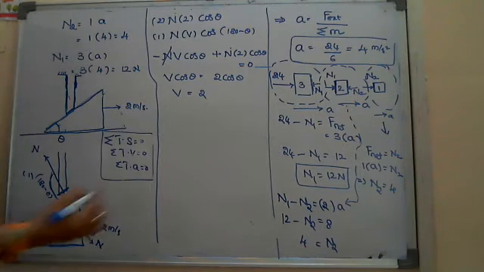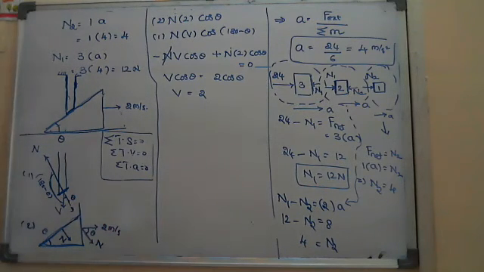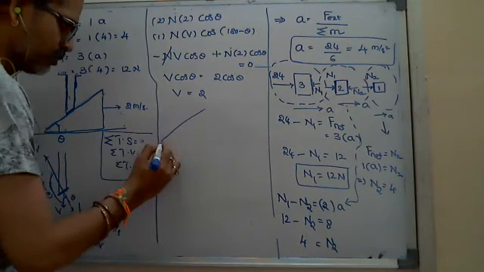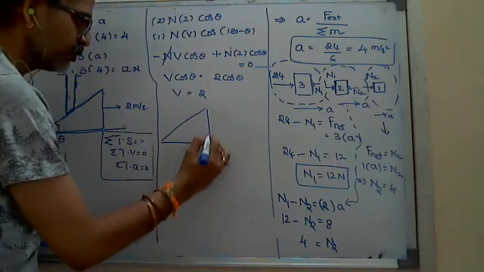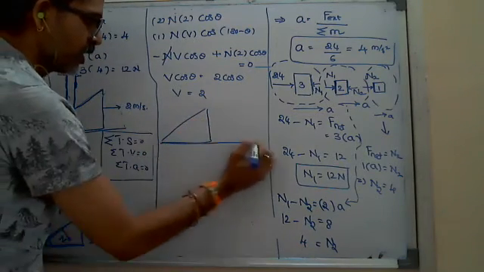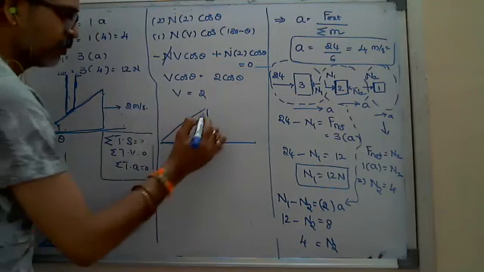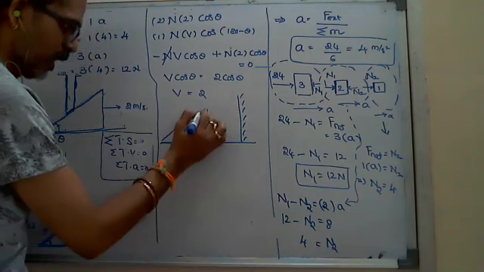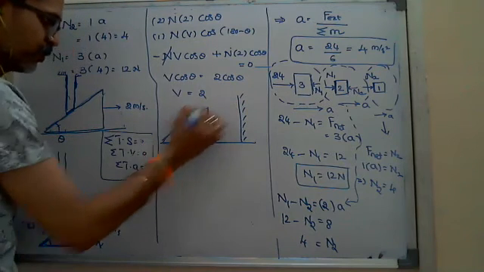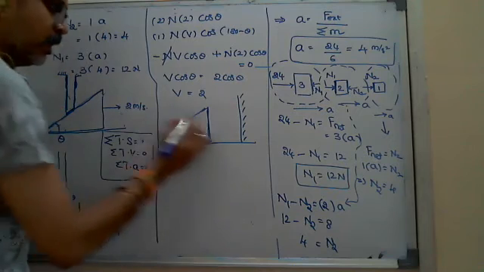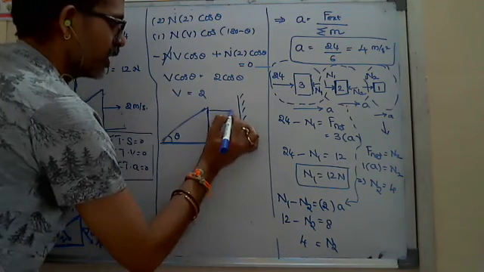To get more clarity here, Nana, suppose I ask one more model. Suppose here this is one wedge, placed on a smooth horizontal surface. All the surfaces are smooth, and between a wall and this wedge, making some angle theta, suppose I place one rod here like this.